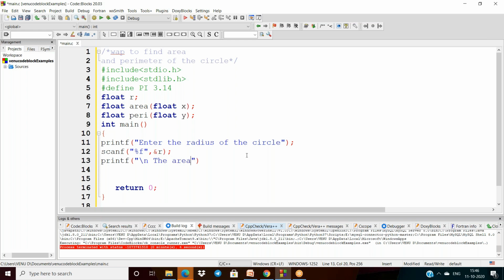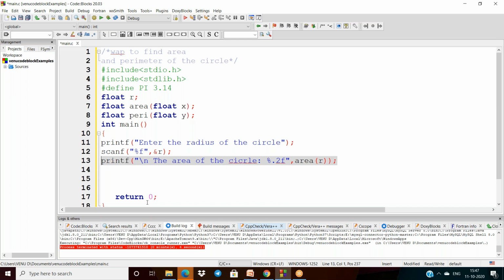I'm writing: the area of the circle is percentage dot 2f, which means after the decimal point it uses only 2 digits. Then comma, what is the name of the function? Area. And how do I pass the radius?